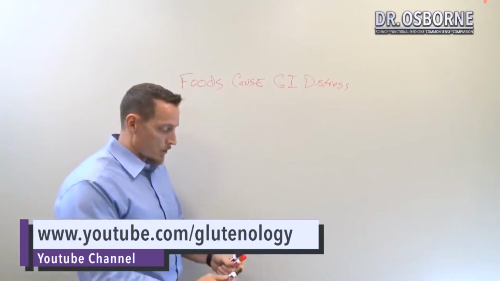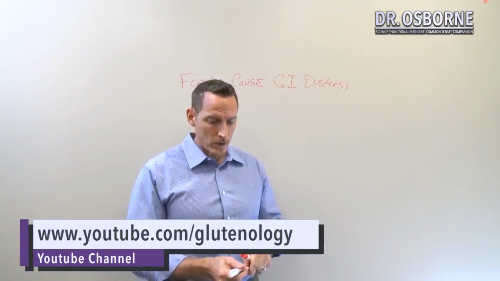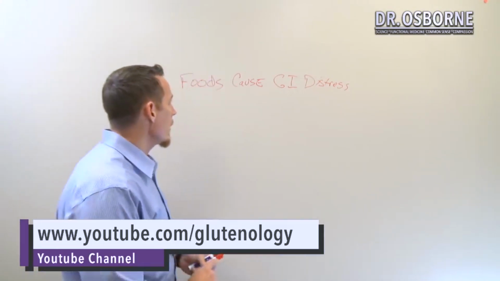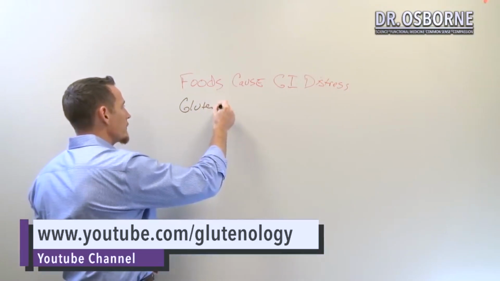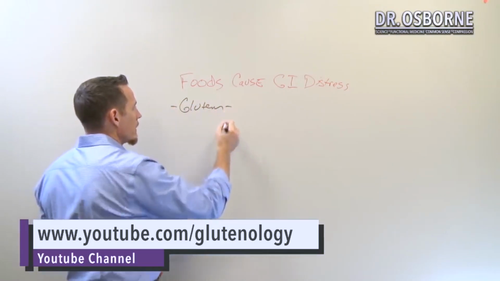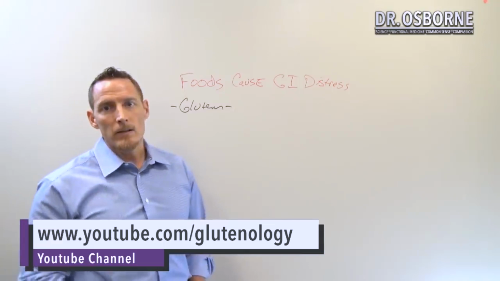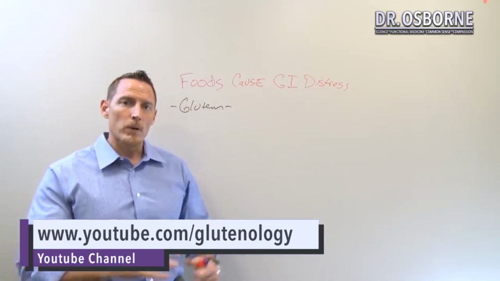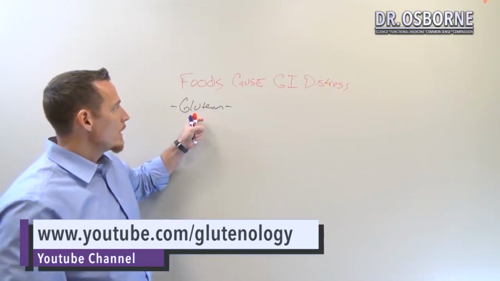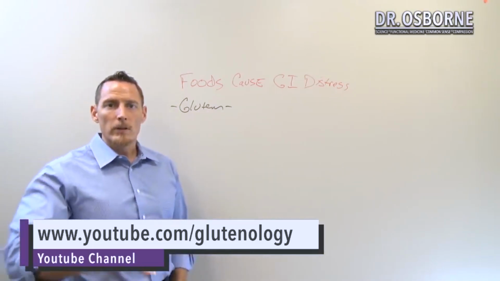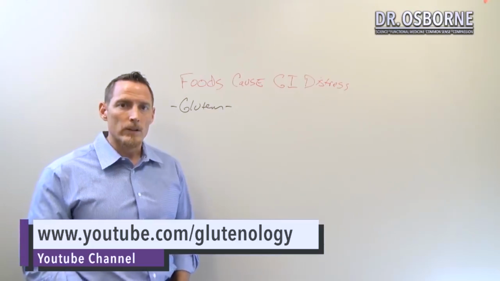Let's talk about foods that cause GI diseases or just GI distress or GI disturbances, however you want to put it. There are a number of different ones. Now again, if you've been watching me for any length of time, you're going to know that gluten is at the top of that list. Gluten, a protein found in wheat, barley, rye, and other grains, can contribute to damage to the GI tract, particularly the small intestine, directly causing villous atrophy.